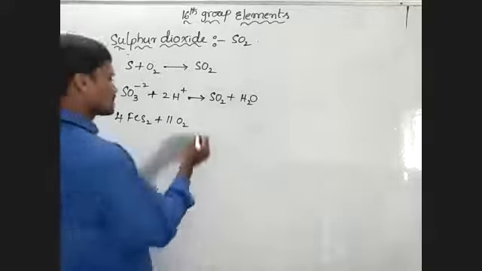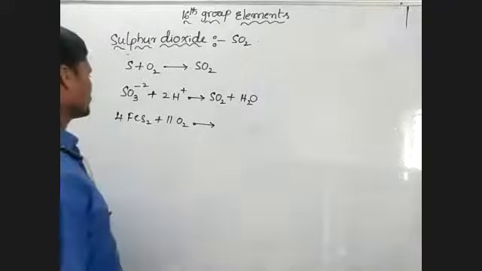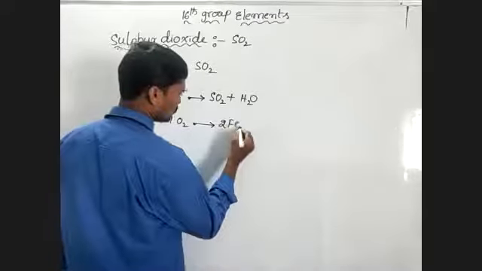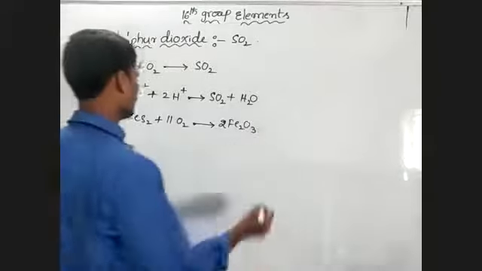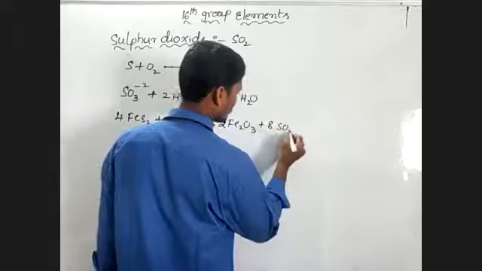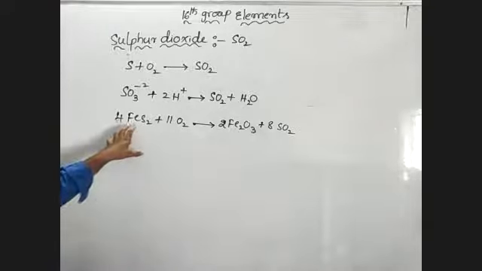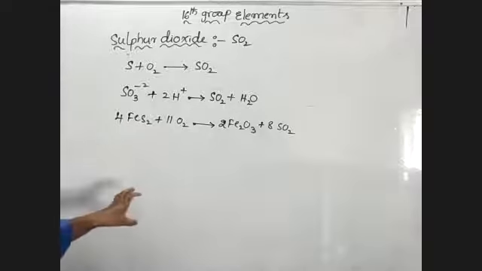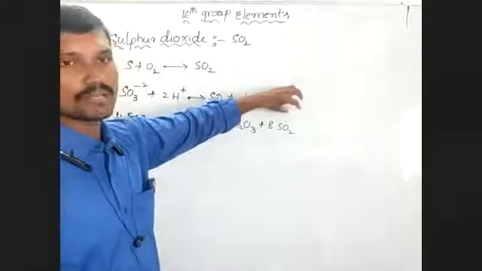Roasting means heating the substance in the presence of air or oxygen. In this roasting, it forms 2 moles of Fe2O3, ferric oxide, and 8 moles of sulfur dioxide. In the roasting of sulfide ore, SO2 is formed as a byproduct.